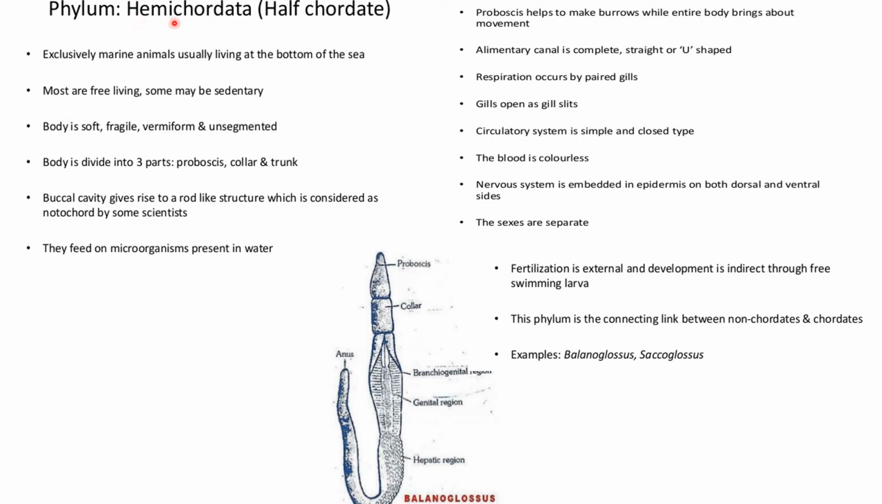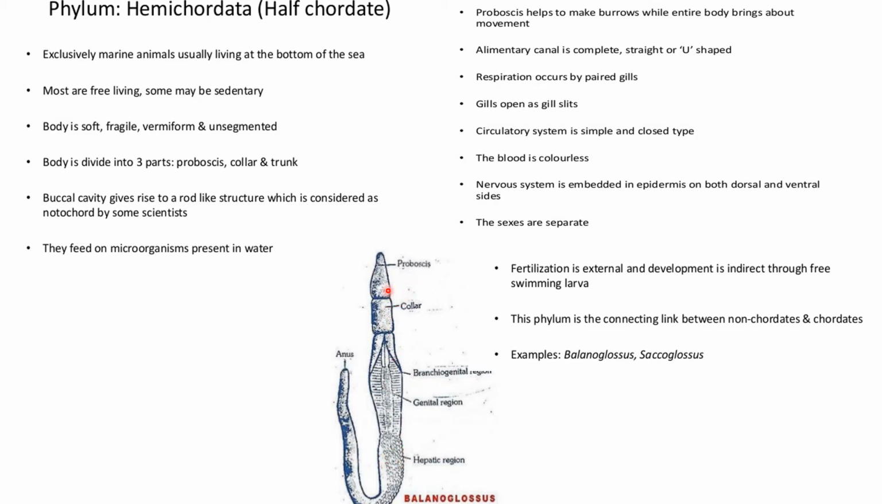Now there is something which is known as hemichordate, which is half-chordate, exclusively marine animals usually found at the bottom of the sea. Mostly free living, some may be sedentary. Body is soft, fragile, vermiform and unsegmented, as you can see over here. Body is divided into three parts. First is proboscis, collar, and then comes the trunk.